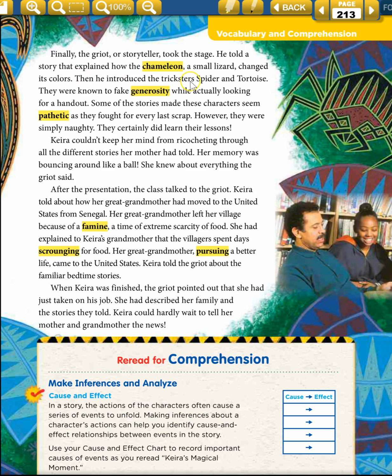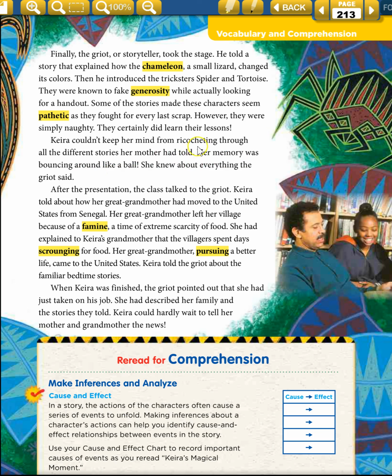When he introduced the tricksters, spider and tortoise, they were known to fake generosity while actually looking for a handout. Some of the stories made these characters seem pathetic, as they fought for every last scrap. However, they were simply naughty. They certainly did learn their lessons. Keira couldn't help her mind from ricocheting through all the different stories her mother had told. Her memory was bouncing around like a ball.